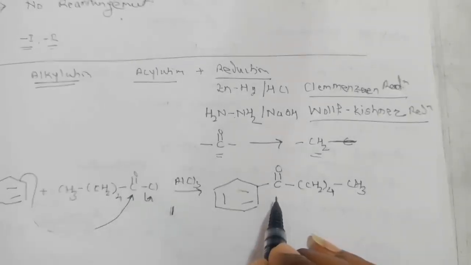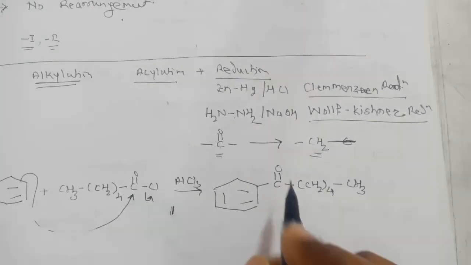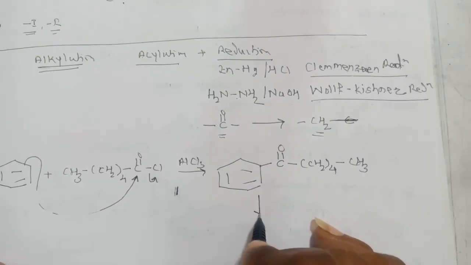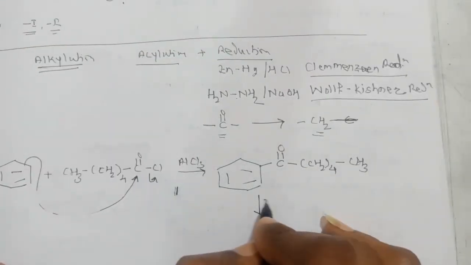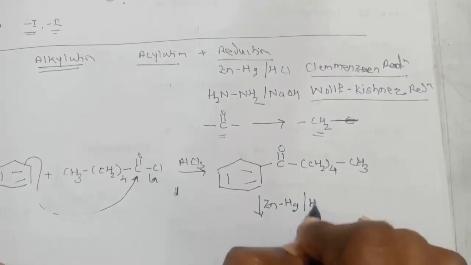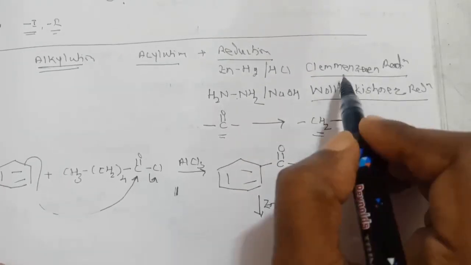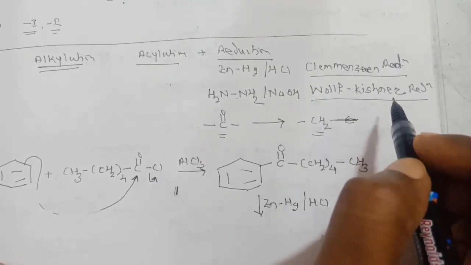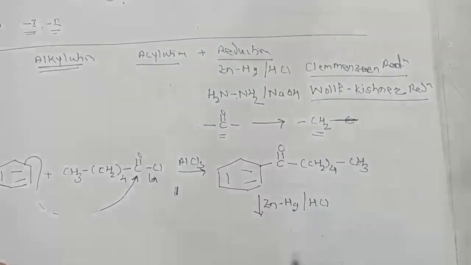Now we have a ketone by FC acylation. Now we use a reagent like Zn-Hg/HCl. This is the Clemmensen reduction reagent. In Clemmensen reduction, this CO is converted to CH2.